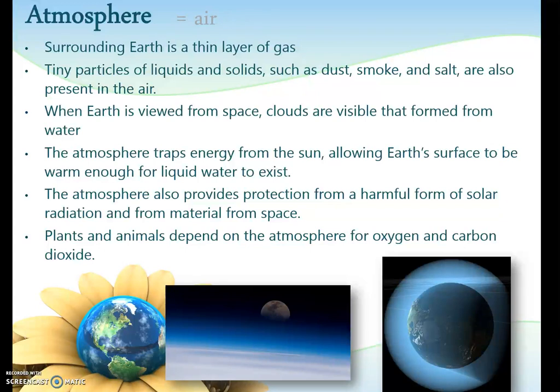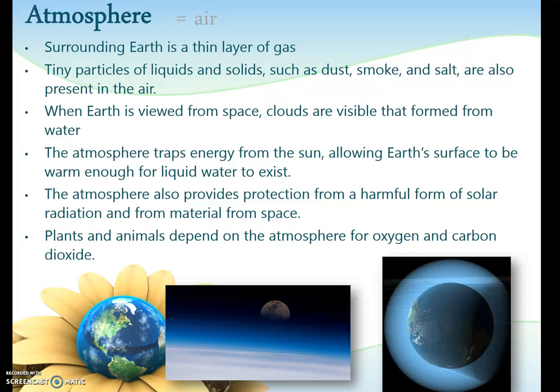Next, we have the atmosphere. Another good way to remember this is atmosphere begins with A, and so does air. The atmosphere has to do with air, and it's the thin layer of gas surrounding the Earth, and that's the air we breathe. There's also tiny particles of liquids and solids, such as dust, smoke, and salt, that are also part of the atmosphere.